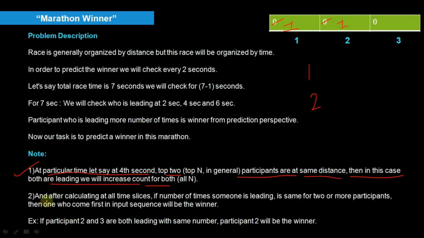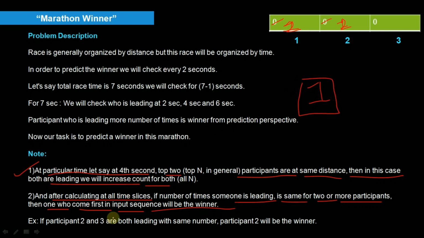The second note says that after calculating at all time slices, that is 2, 4, 6 and so on, if the number of times someone is leading is the same for two or more participants, then the one who comes first in the input sequence will be the winner. Suppose after the end of this game the first participant led twice and the second also led twice. In this case, the first participant comes first in the input sequence, so the winner of this game will be the first participant, not the second participant. That is what it is saying here. If participants 2 and 3 are both leading with the same number, then participant 2 will be the winner. I hope till now you have no doubts.